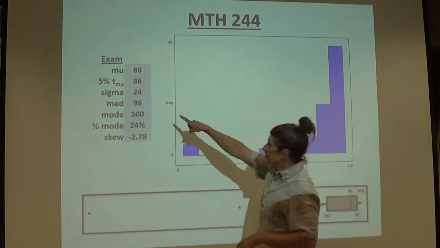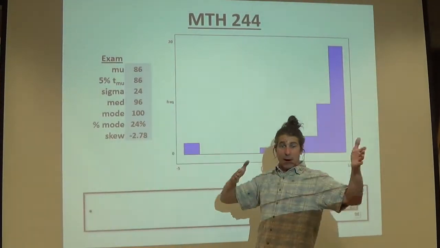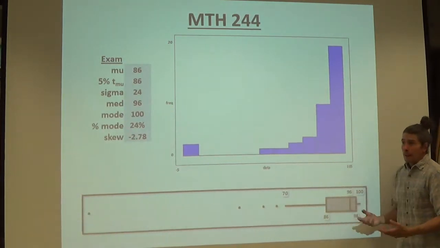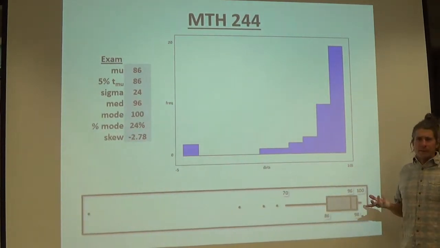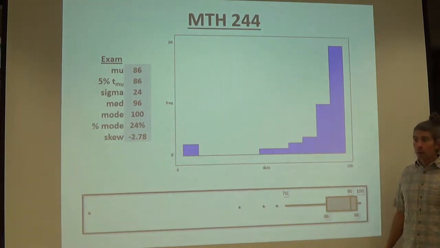Big sigma, really big sigma, 24. That's 24 points, right? Plus or minus from the average, which is kind of silly when you think about where the average is right now. But it's big. Why is sigma so big?